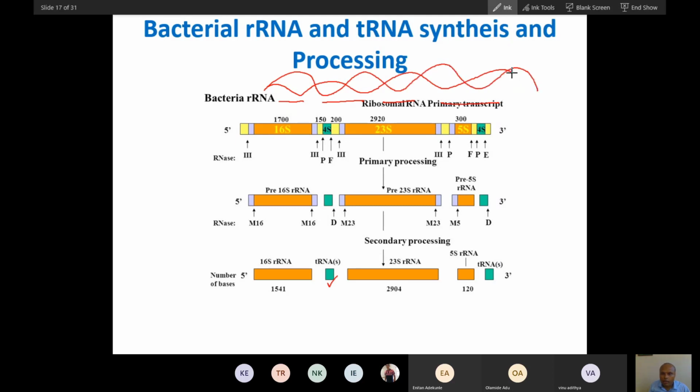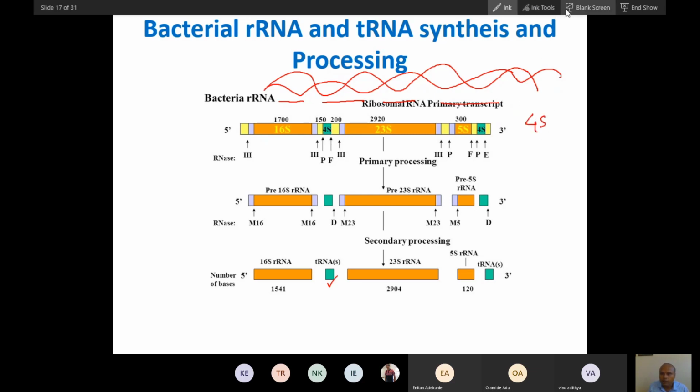Once RNA polymerase starts, because you know in bacteria there is only one RNA polymerase, it will synthesize the whole tRNA, rRNA and mRNA. So it will start, and then the whole RNA will be synthesized, and a little bit of processing will happen in bacteria, which will remove the rRNA and tRNA this way. So it is not like the 47S RNA.